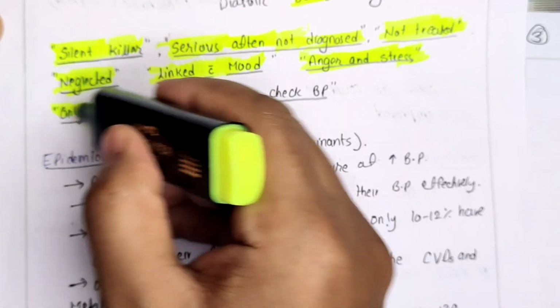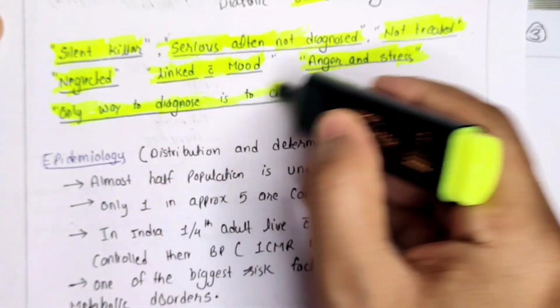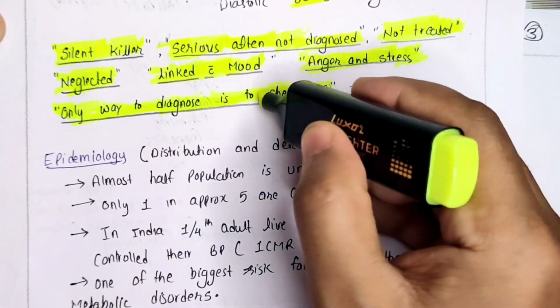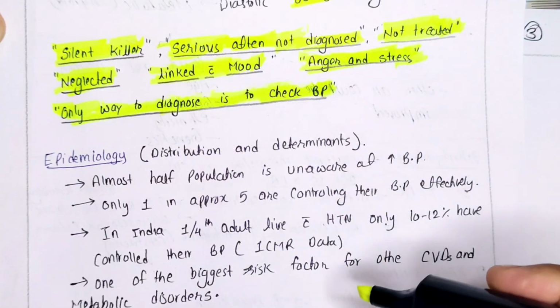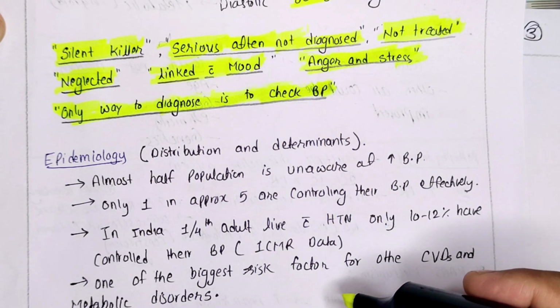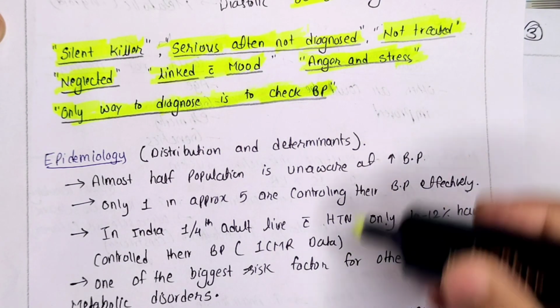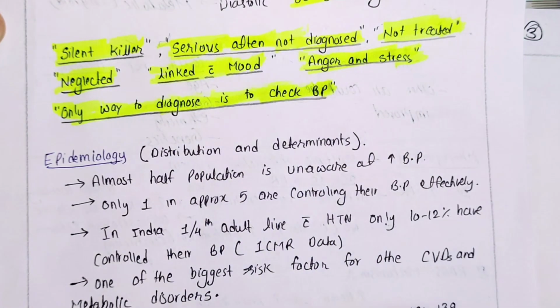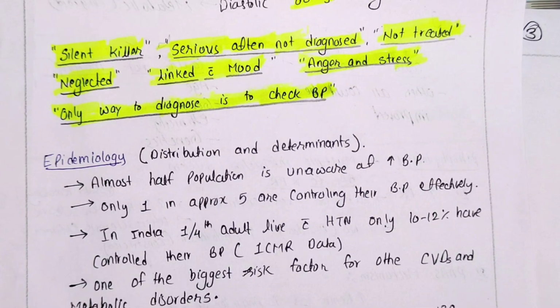Now, what is the important point? The only way to diagnose hypertension is to get your BP checked. There is no other way we can say someone has hypertension. So these are some commonly accounted facts about hypertension. Hope all these points are clear to you.